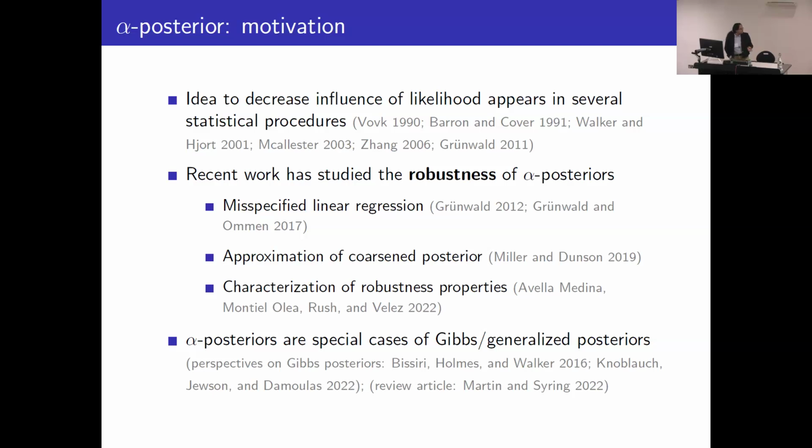A few examples of this are Peter Grunwald's safe Bayes method in the case of misspecified linear regression, the fractional posterior by Miller and Dunson, and then recent work with my advisors Cindy and Marco that has characterized rigorously some of the robustness properties that can be gained by using this alpha posterior.